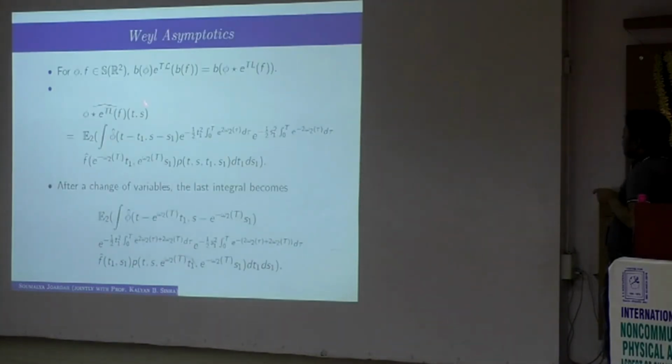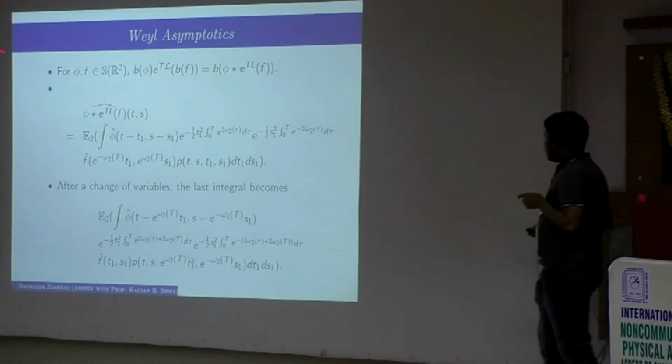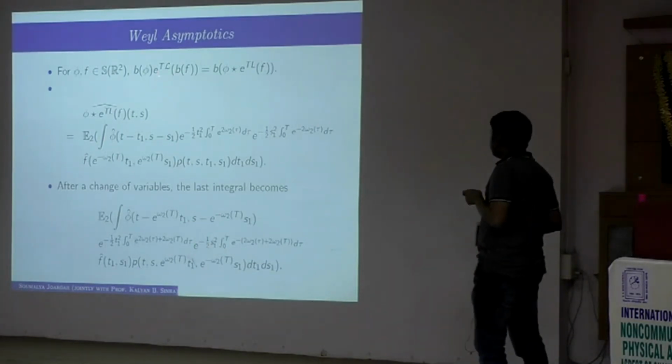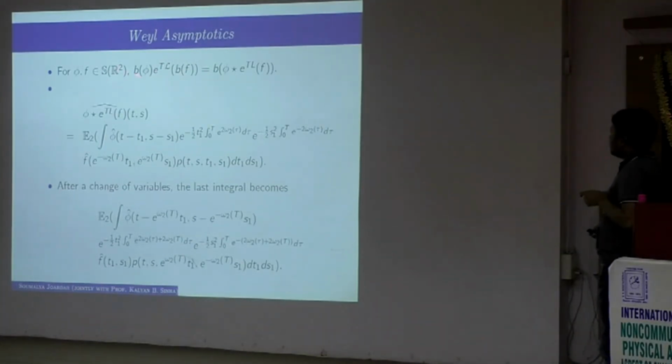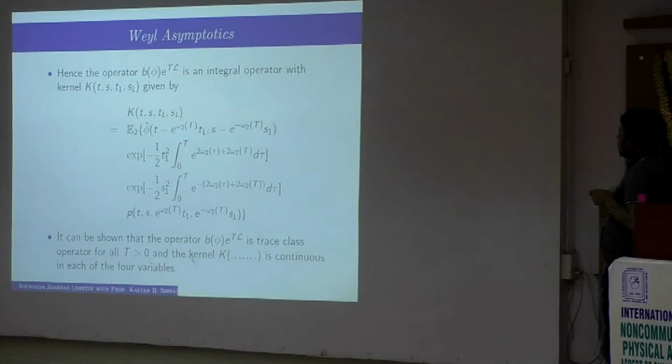Once we have that expression, what is the operator e power tl acting on a vector f? Say f is a Schwartz class function in two variables. Then this is the star product that I had introduced in the beginning. This is just a formal calculation. One can show that this is given by the expectation of this integral, and after a change of variable, this integral is actually this thing. So it turns out that this operator is an integral operator acting on L2 R2 with the kernel.